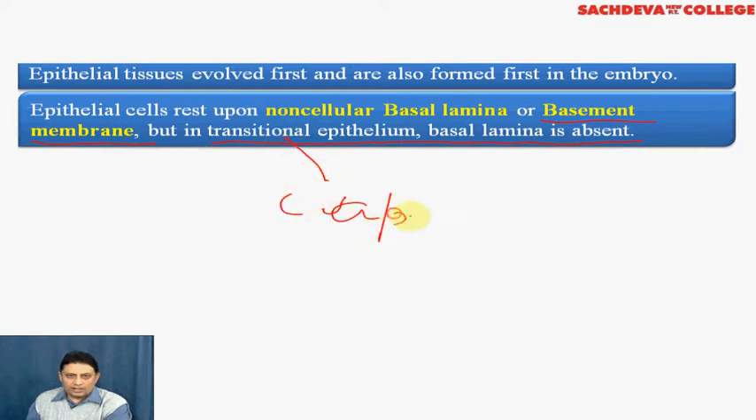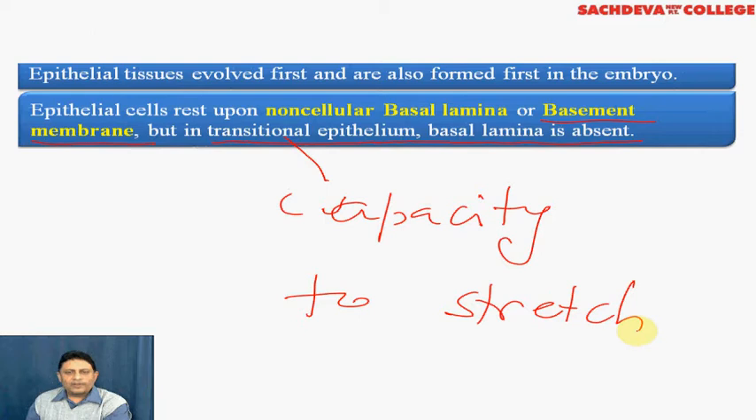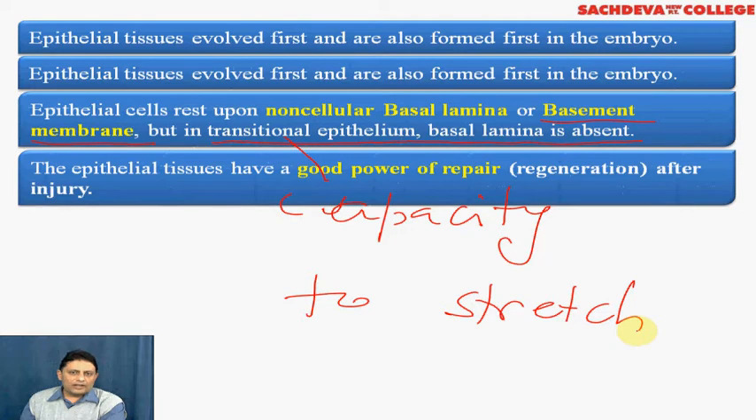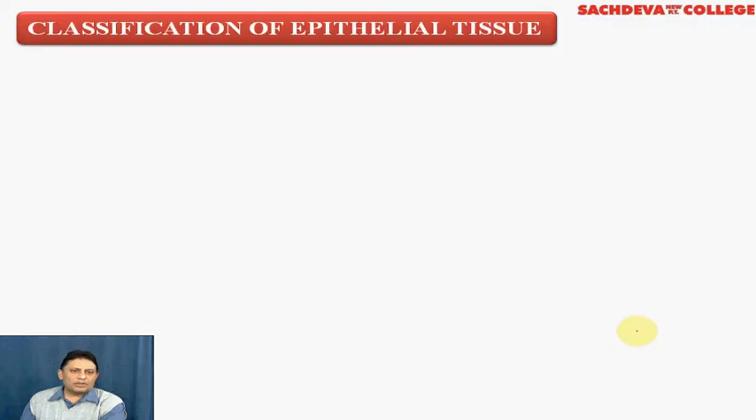has the capacity to stretch. This is an important property of transitional epithelium. It can stretch. The epithelial tissues generally have a good power of regeneration after injury. As you can see, any injury in the skin can lead to regeneration due to the presence of epithelial tissue in the skin. Coming to classification of epithelial tissue.